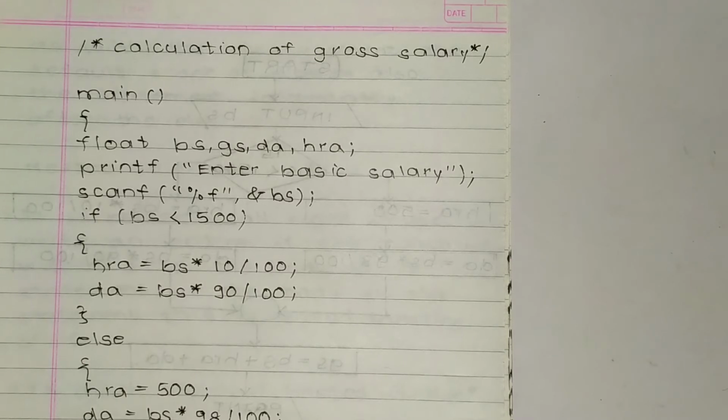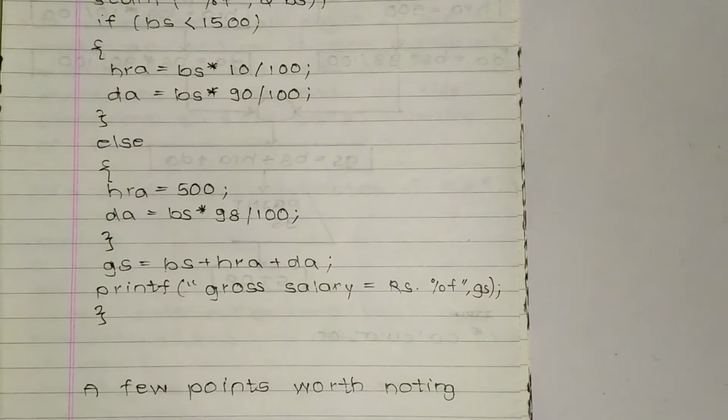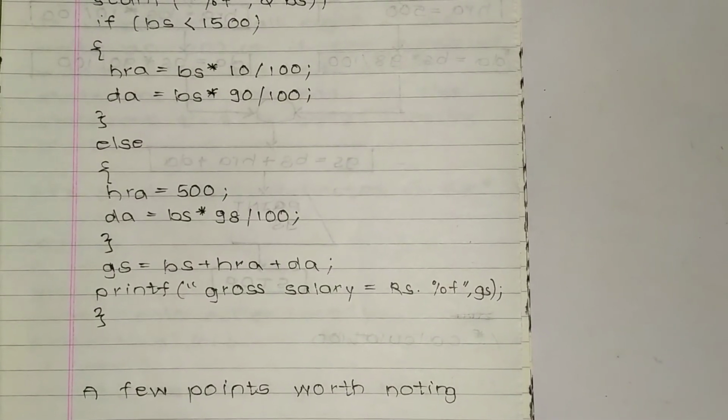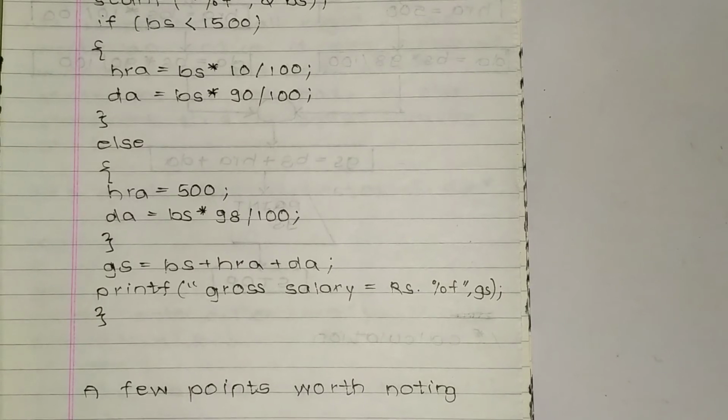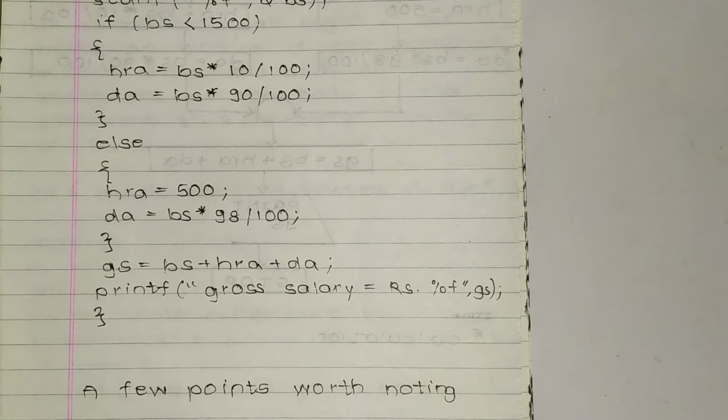Now if BS is less than 1500, then the bracket starts: HRA is equal to BS star 10 divided by 100, so 10% of basic salary.